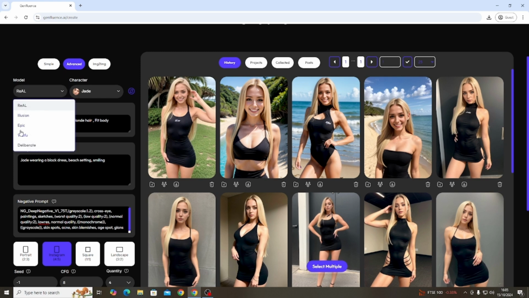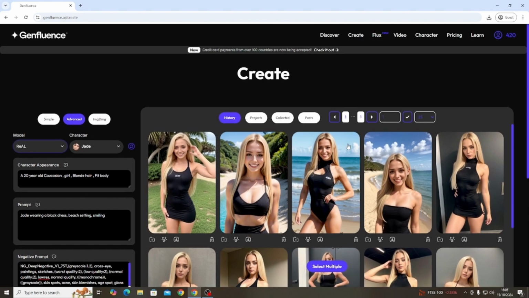Of course, you've got all this stuff. So if you want to generate NSFW pictures, go on Epic, which I'm not going to do now. So in the prompt, you can literally put Jade wearing no bra, tits out, smiling at the camera, whatever, right? You can do that and go on Epic, then it'll produce that for you. Self-explanatory, but that's literally the bare bones of this, right?